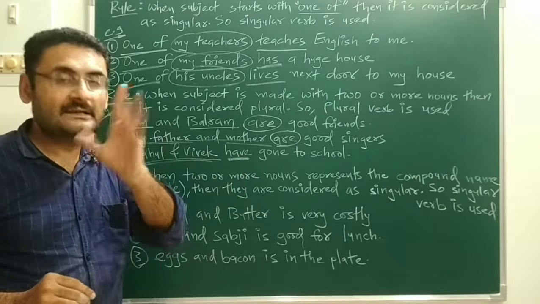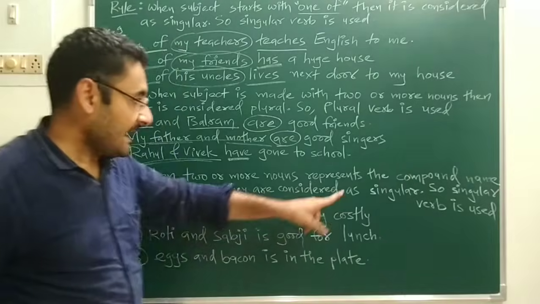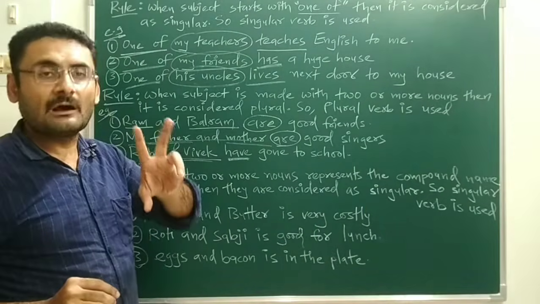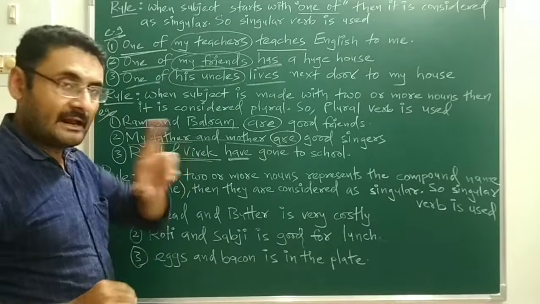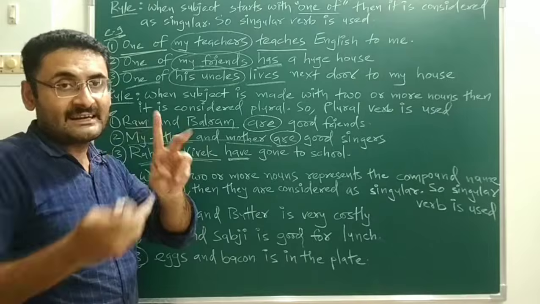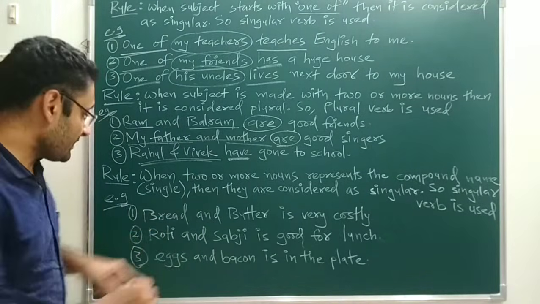Compound name means what? Single name. Then they are considered as singular, and a singular verb is used. Now which type of two nouns represents a single name, and how can we say that the two nouns are there, then also that subject is singular. So over here examples are there, that bread and butter.